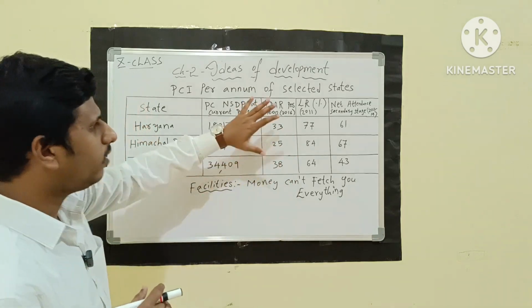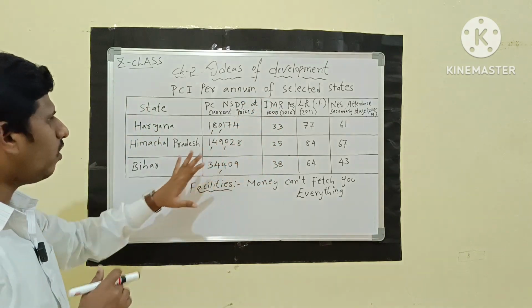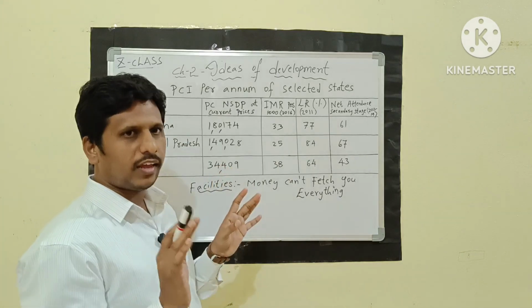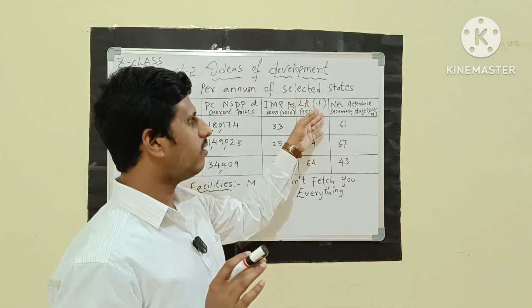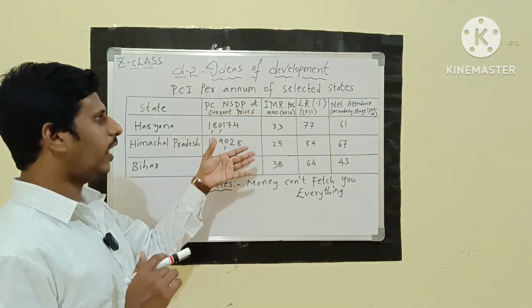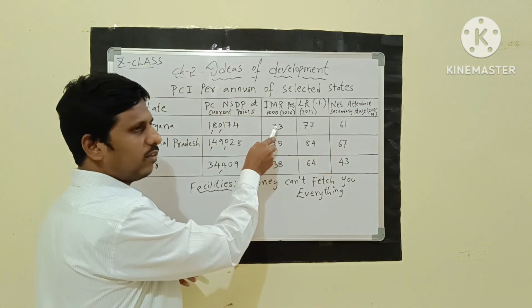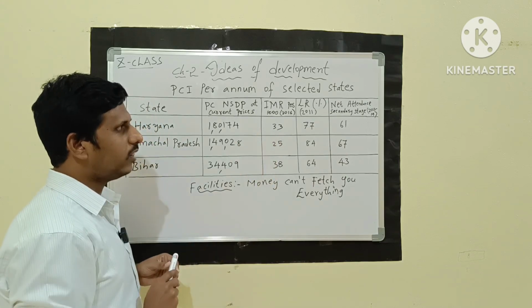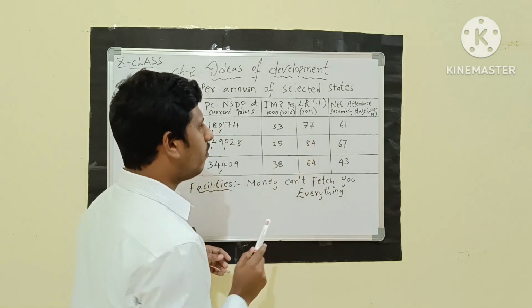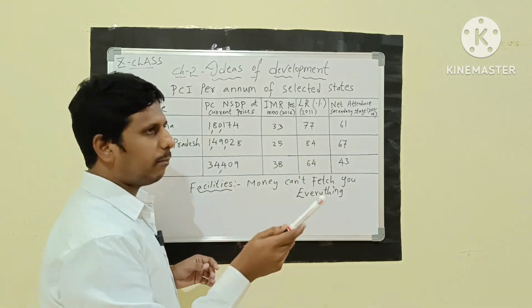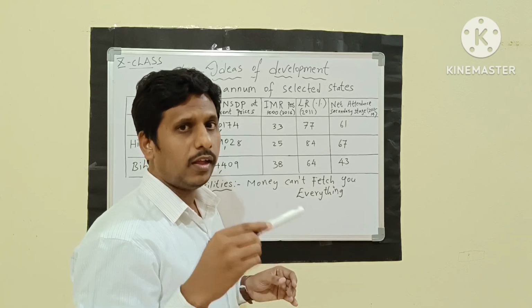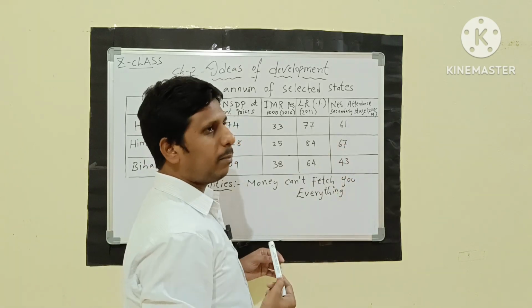So comparing all these things, we can see not only the income but also the infant mortality rate as well as the literacy rate and net attendance. In Haryana the infant mortality rate is 33, so many children are dying. Coming to the literacy rate, the children who can read and write, it is 77. Okay, not bad. But coming to the net attendance rate, what does it mean? Whether the children are going to school on time. The attendance rate is 61%.